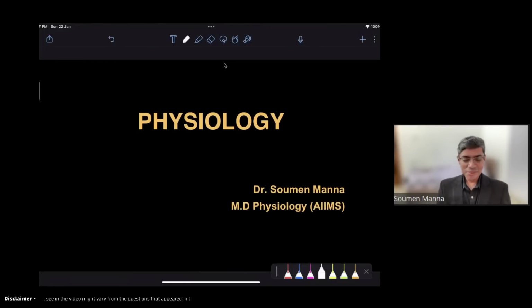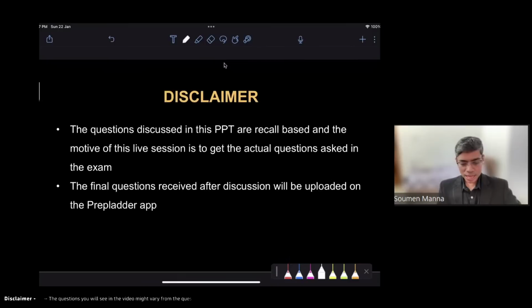So regarding this session, as you know, this is the recall session. All the MCQs that have been asked in the last FMG examination, we are going to discuss. But here I'm going to discuss only the physiology MCQs. So before going to the actual session, why are we discussing these MCQs? These are only recall MCQs, and the motive of this live session is to get the actual questions.